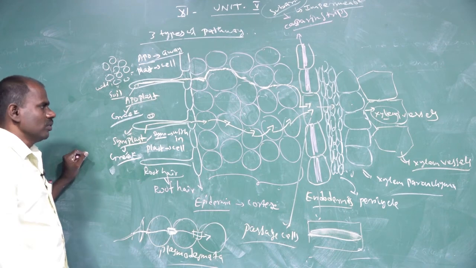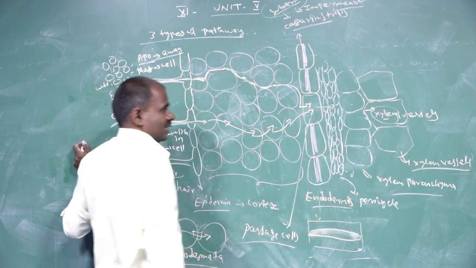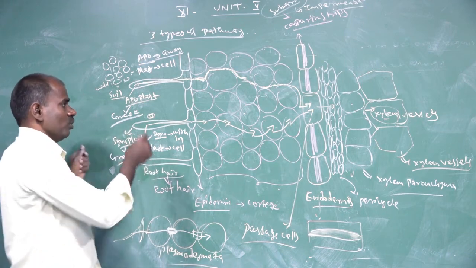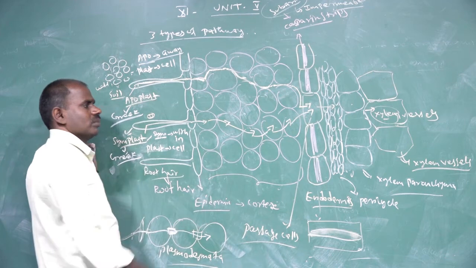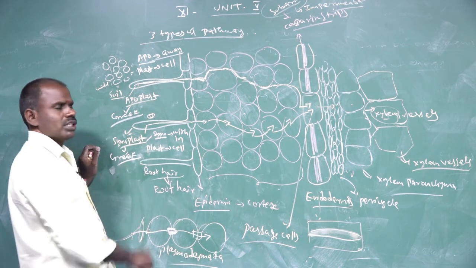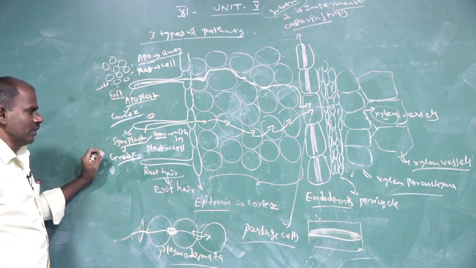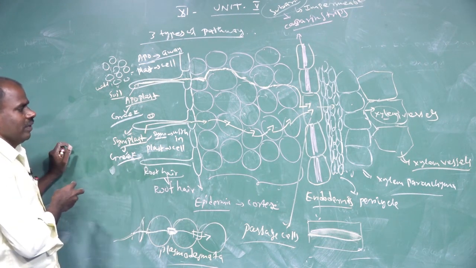So the water molecule moves from higher concentration to lower concentration, from the root hair zone to the xylem vessel elements, moving from cell to cell through the plasmodesmata. That process is called the symplast pathway. Then the third one is the transmembrane pathway.